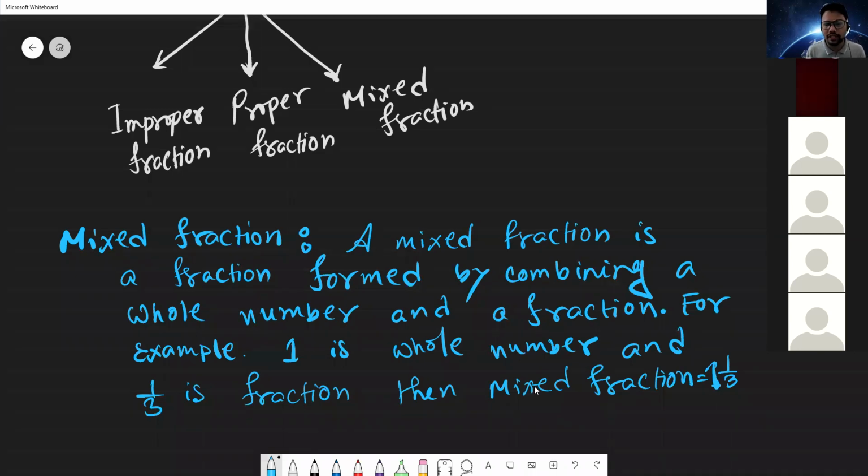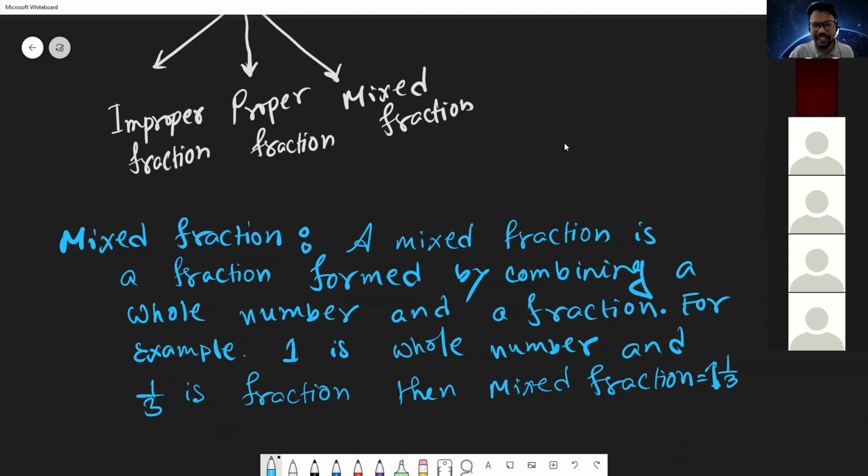Sometimes you have to answer these definitions in the creative part. Question number A: define improper fractions or proper fractions, or what do you mean by mixed fractions, or identify the three types of fractions, or define the three types of fractions. So you have to answer this type of question also in the creative part. Do you have any questions on these three types of fractions?